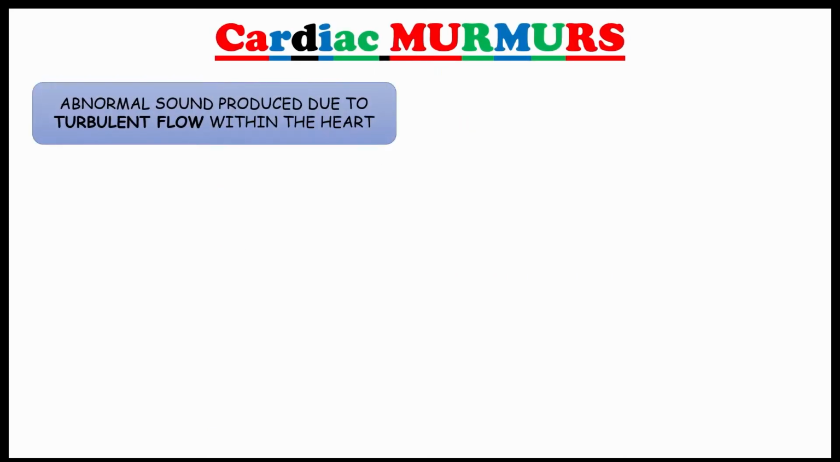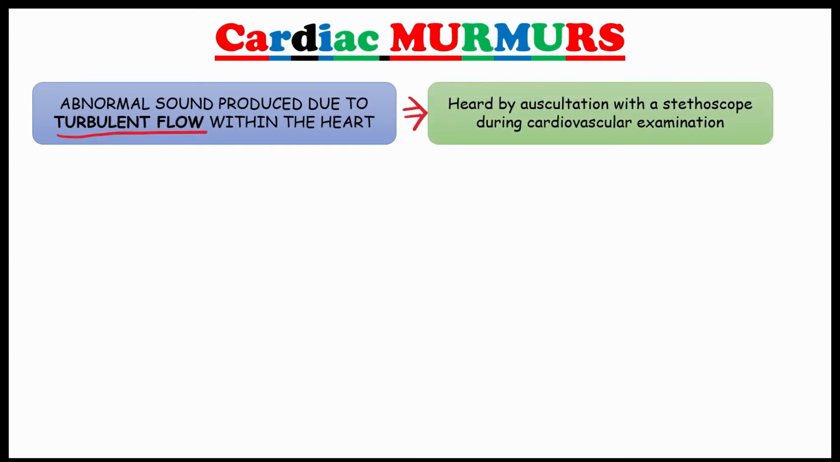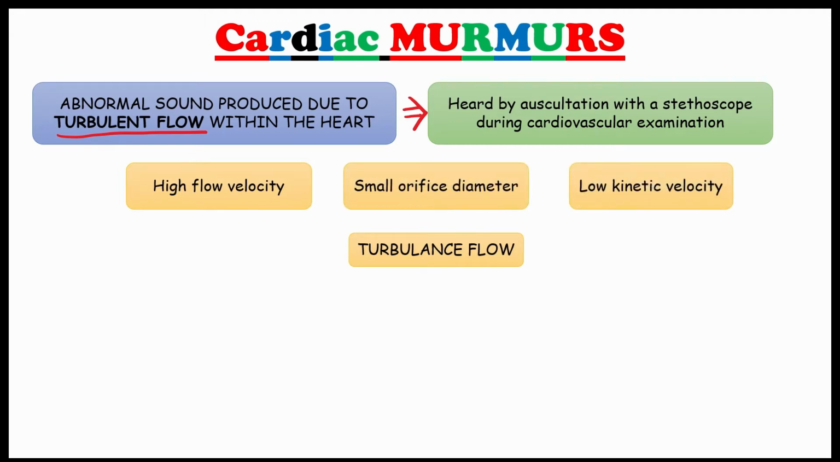What is cardiac murmur? It means abnormal sound produced due to turbulent flow within the heart. This can be heard during cardiovascular examination. Well, we said turbulent flow. What causes the turbulent flow? In case of high flow velocity or small orifice or low kinetic velocity, these are the main causes which lead to turbulent flow. So we hear murmur.